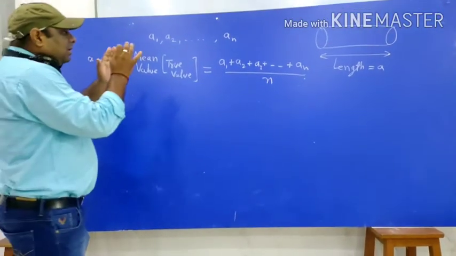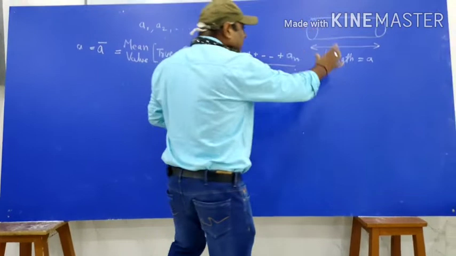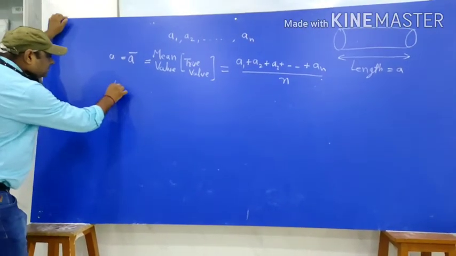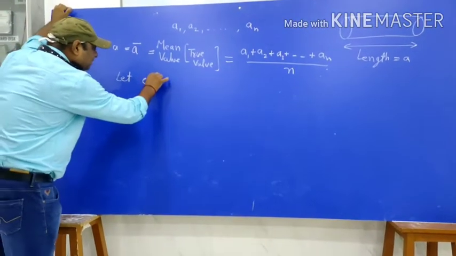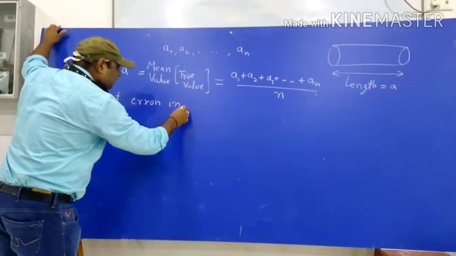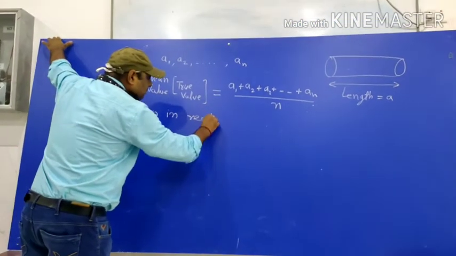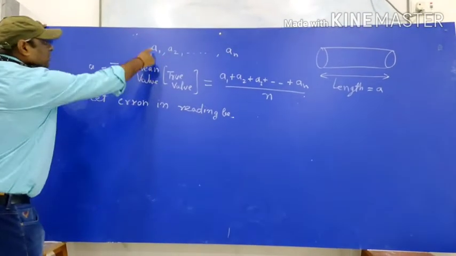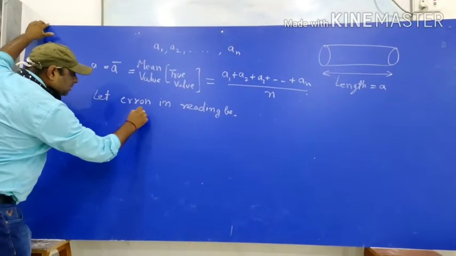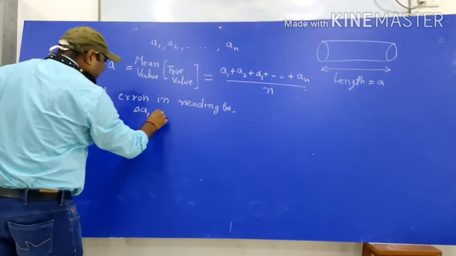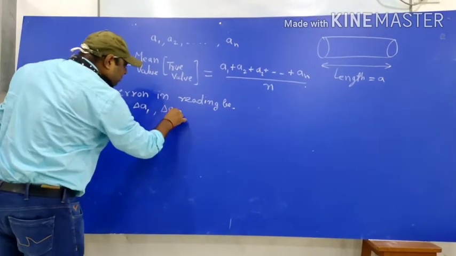Now when we will measure some length, then some error will come. So let the error in observations be as follows. In first, it is delta A1. In second, it is delta A2.